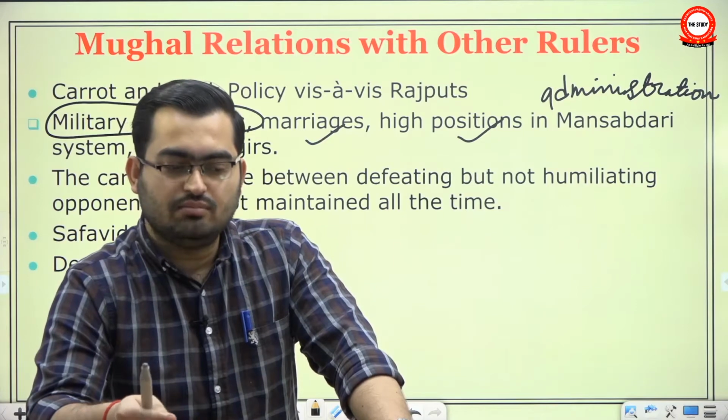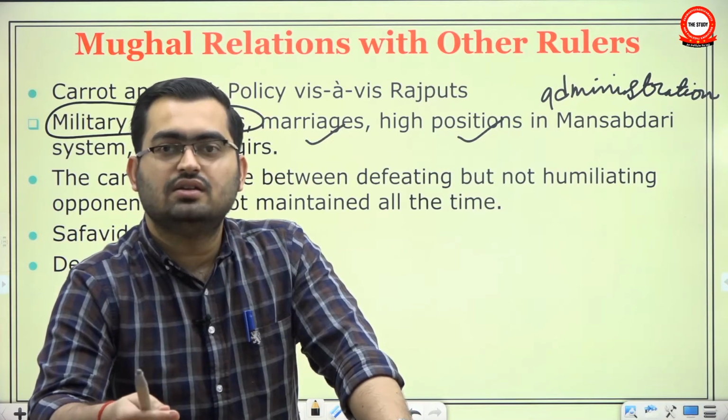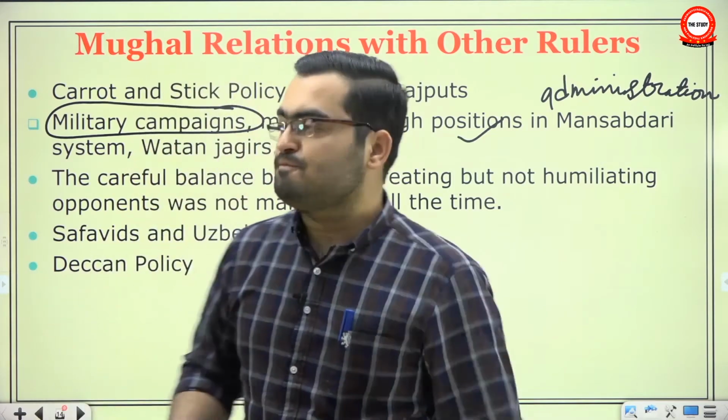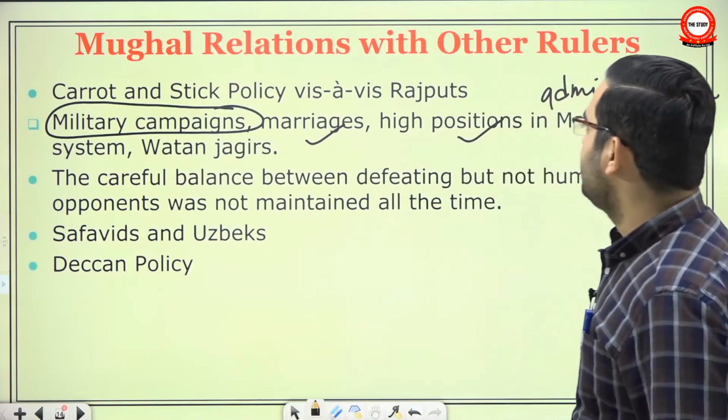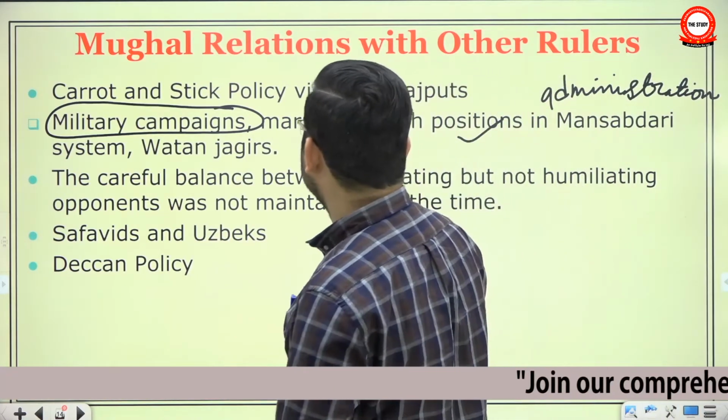So the matrimonial alliances were not conducted as treating the people as inferior, but as equal, as members of the ruling family. So this was the carrot and stick policy. Again, what about the other ones?